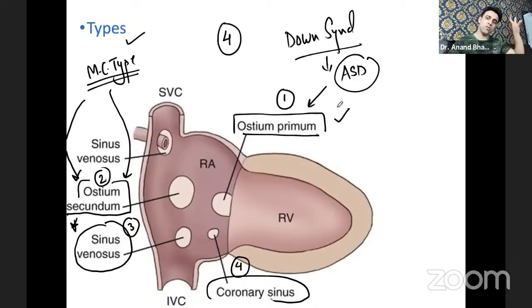But if I talk about the atrial septal defect topic per se, the most common type of atrial septal defect is the ostium secundum type. These two things are important.